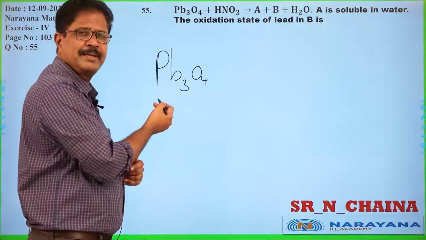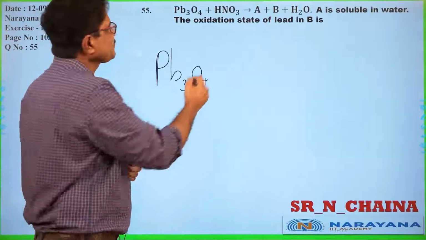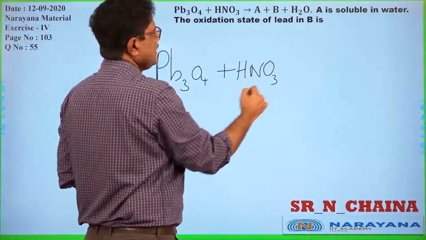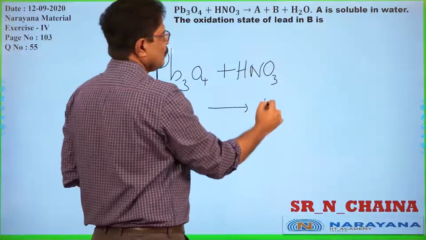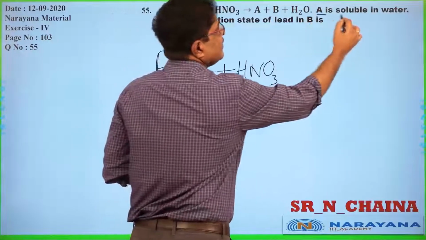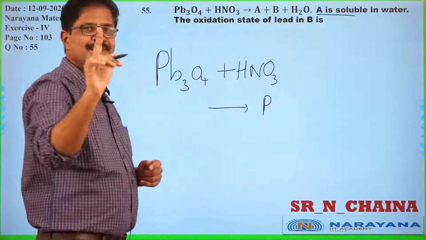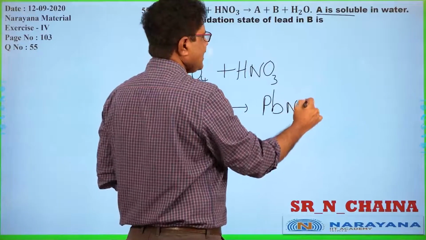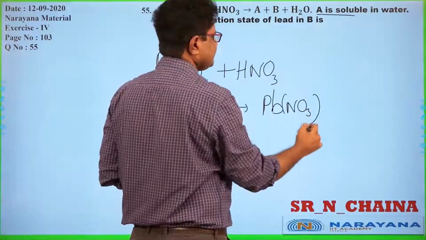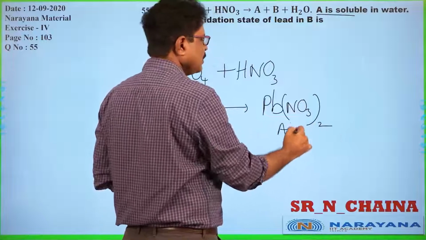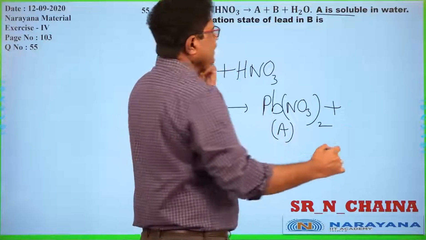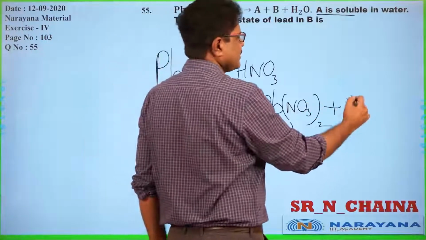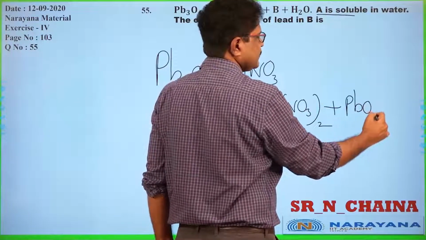As I told already, red lead on reaction with nitric acid, confirming that A is soluble. That's why I must take A as lead nitrate, because it is a soluble compound. Automatically B must be an insoluble compound. What is that? Lead dioxide.